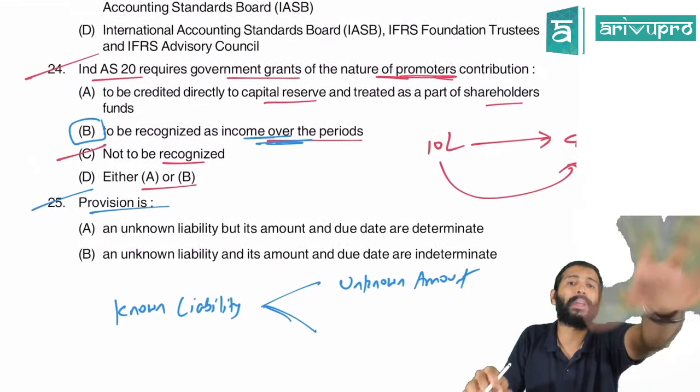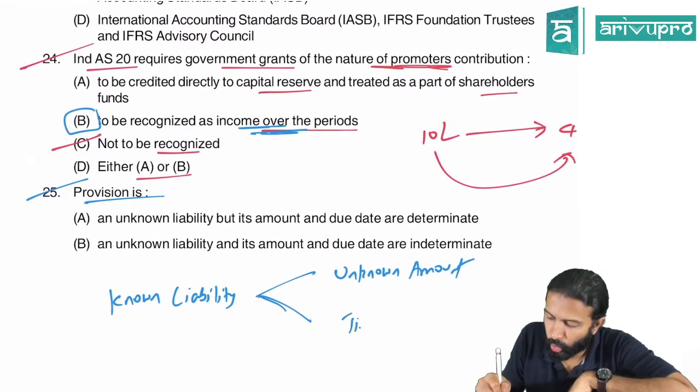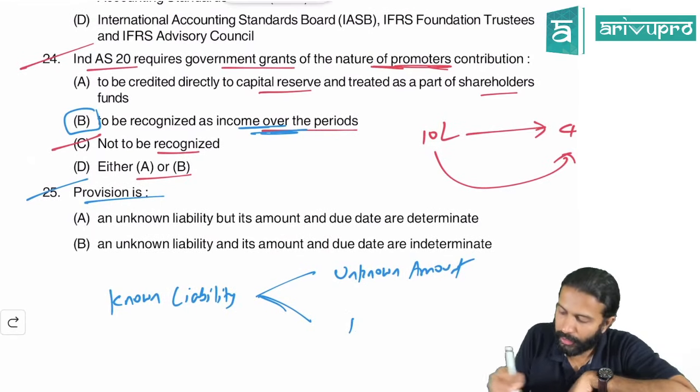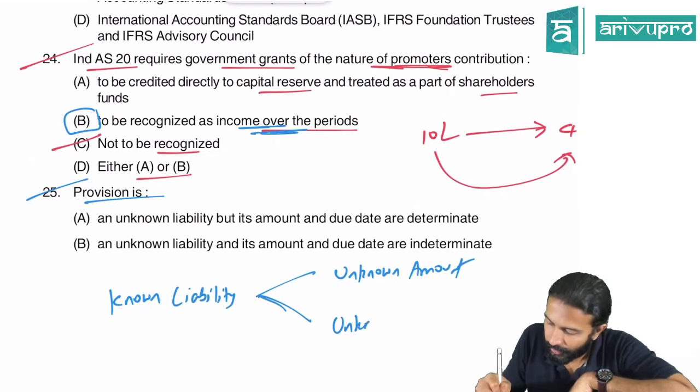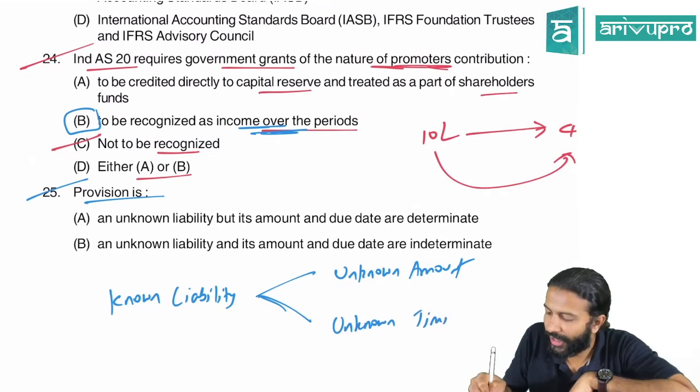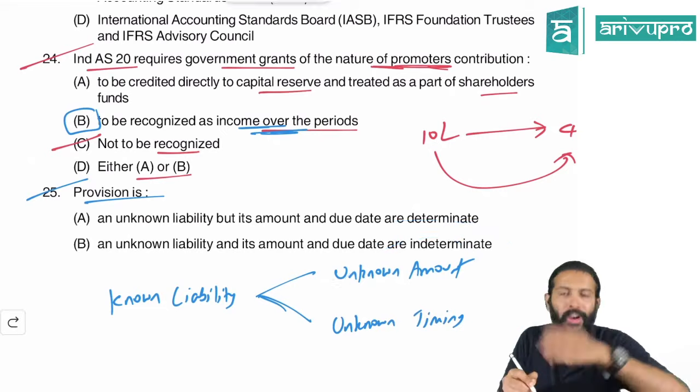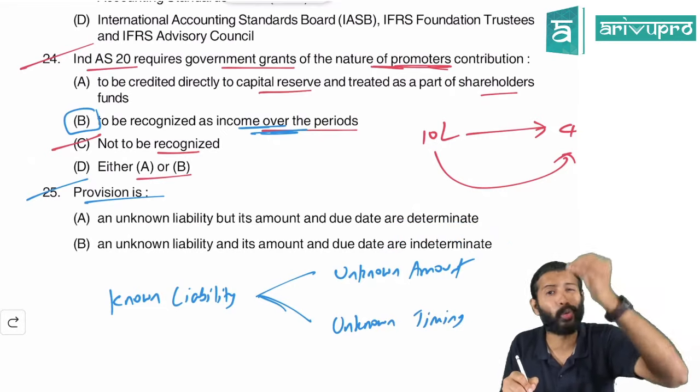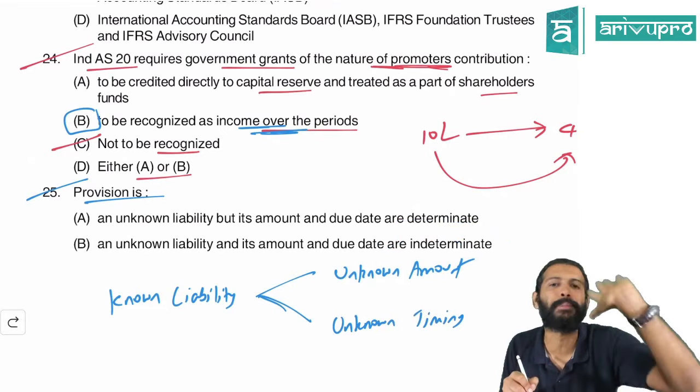And when you have to pay the amount, the time you don't know. Unknown timing. When you have to pay and how much you have to pay on the provision, you don't know with certainty. You can only estimate it.